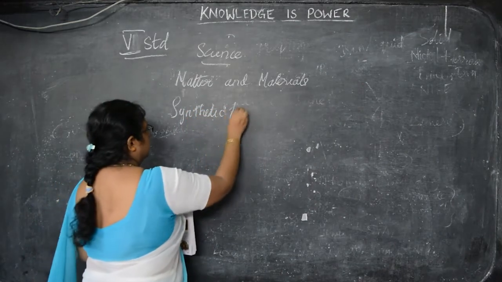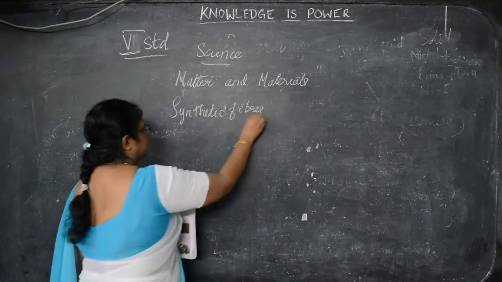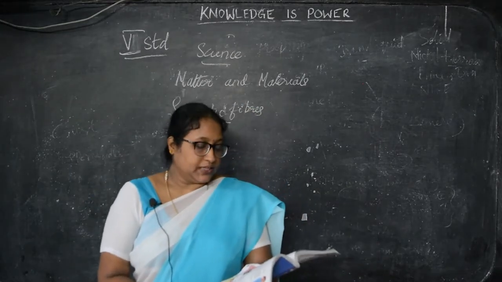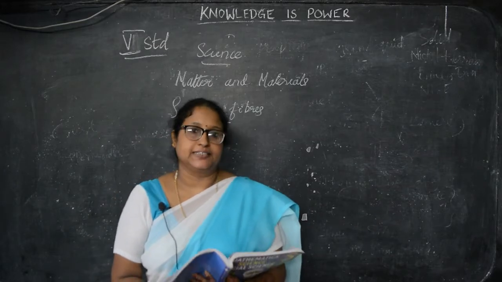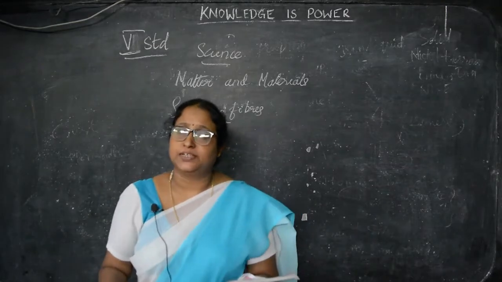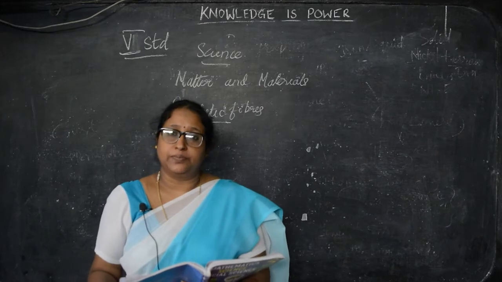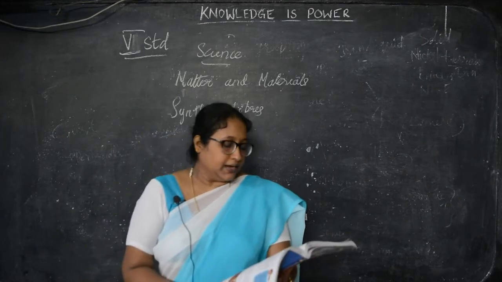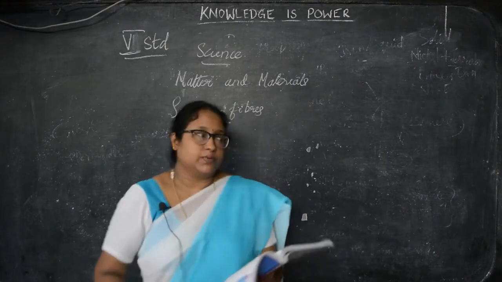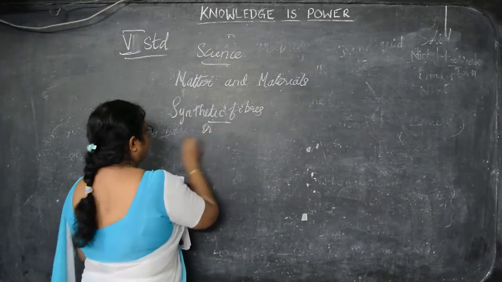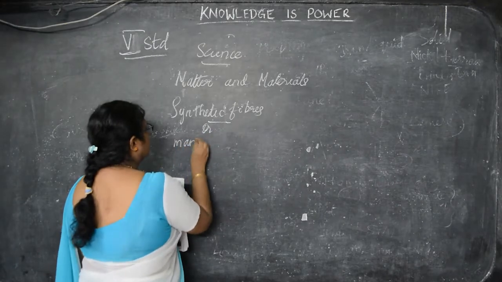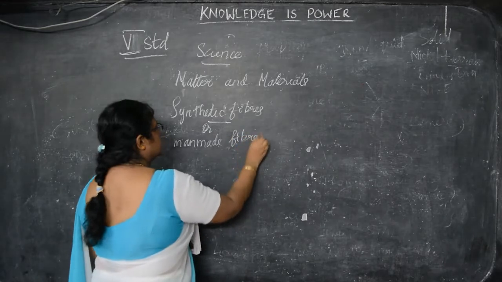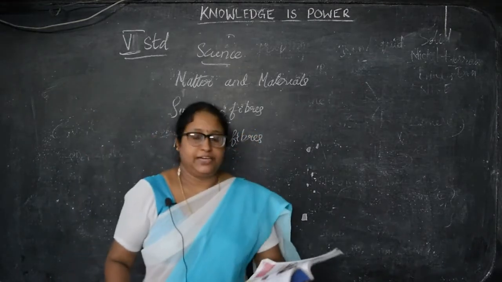Synthetic fibers. These fibers are made by human beings with the help of a chemical process. Already I said natural fibers are made by plants and animals, and the artificially made, that is human-made, fibers are made by a chemical process. They are called synthetic fibers or man-made fibers. So synthetic is otherwise called man-made fibers.